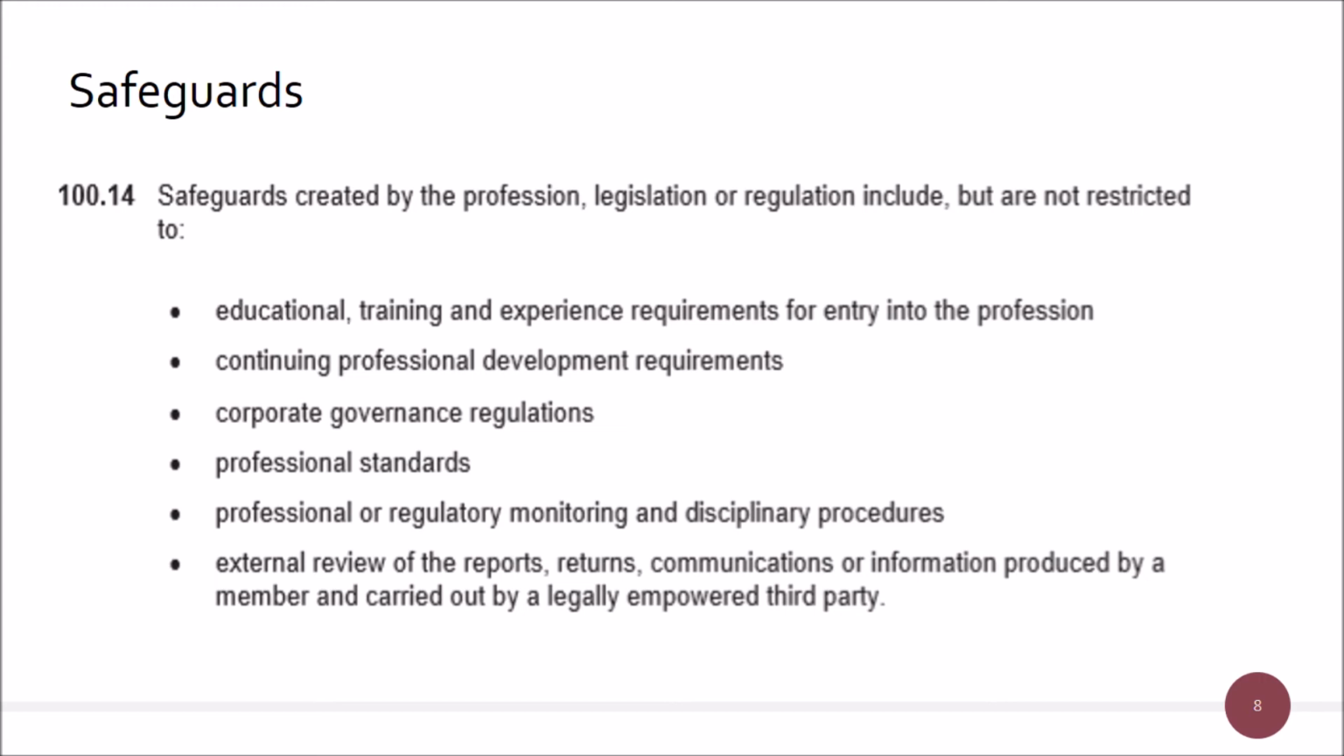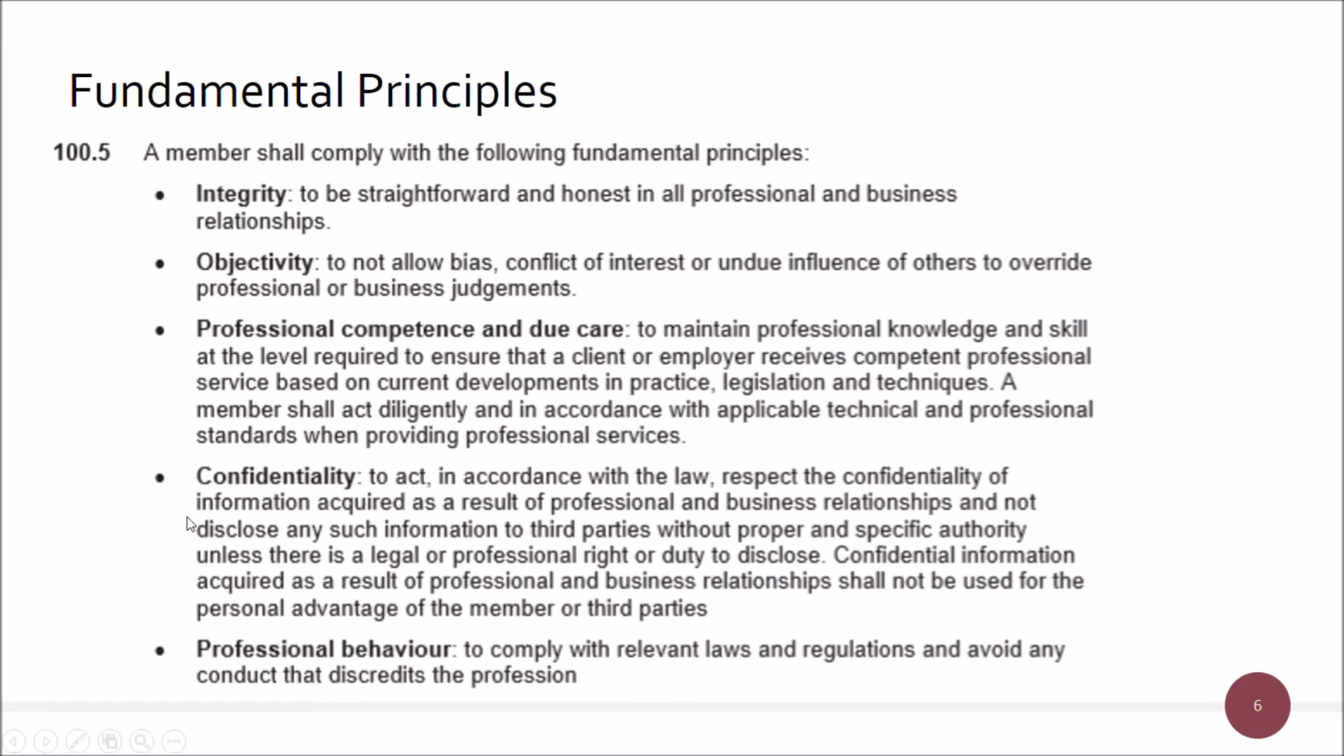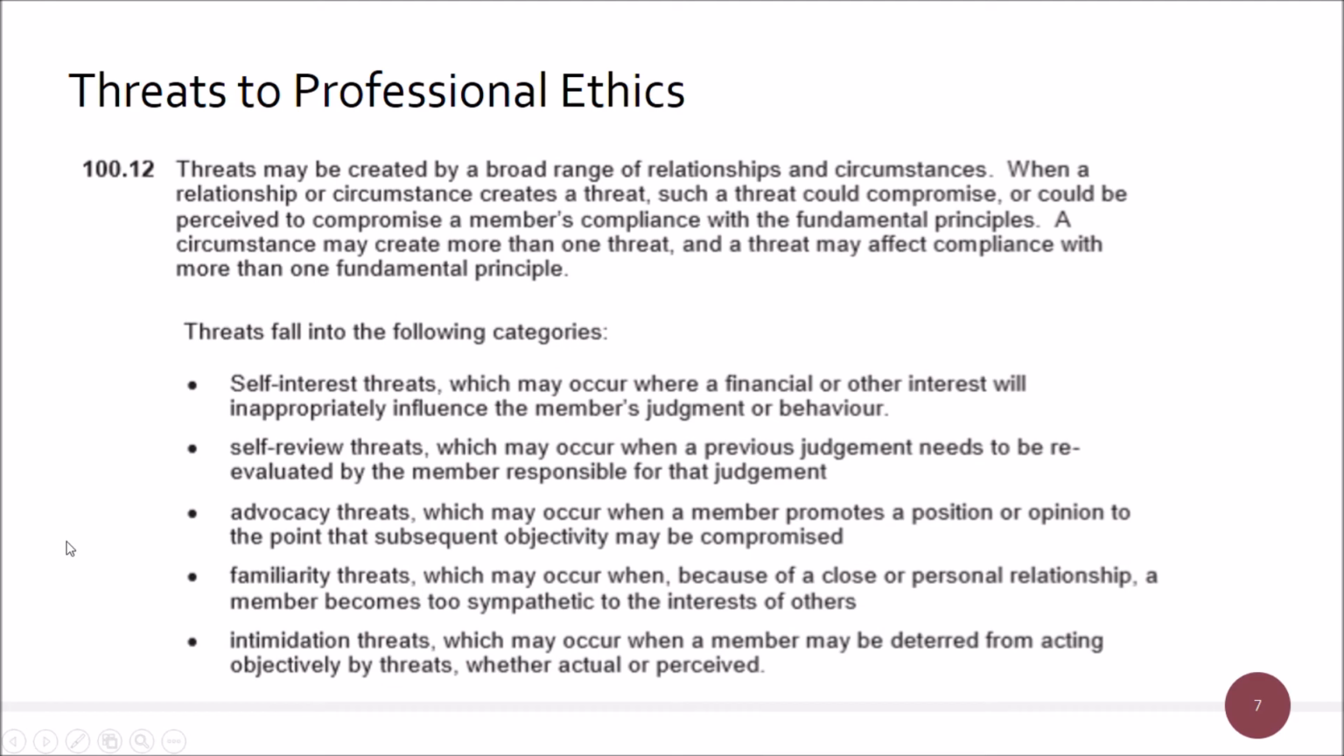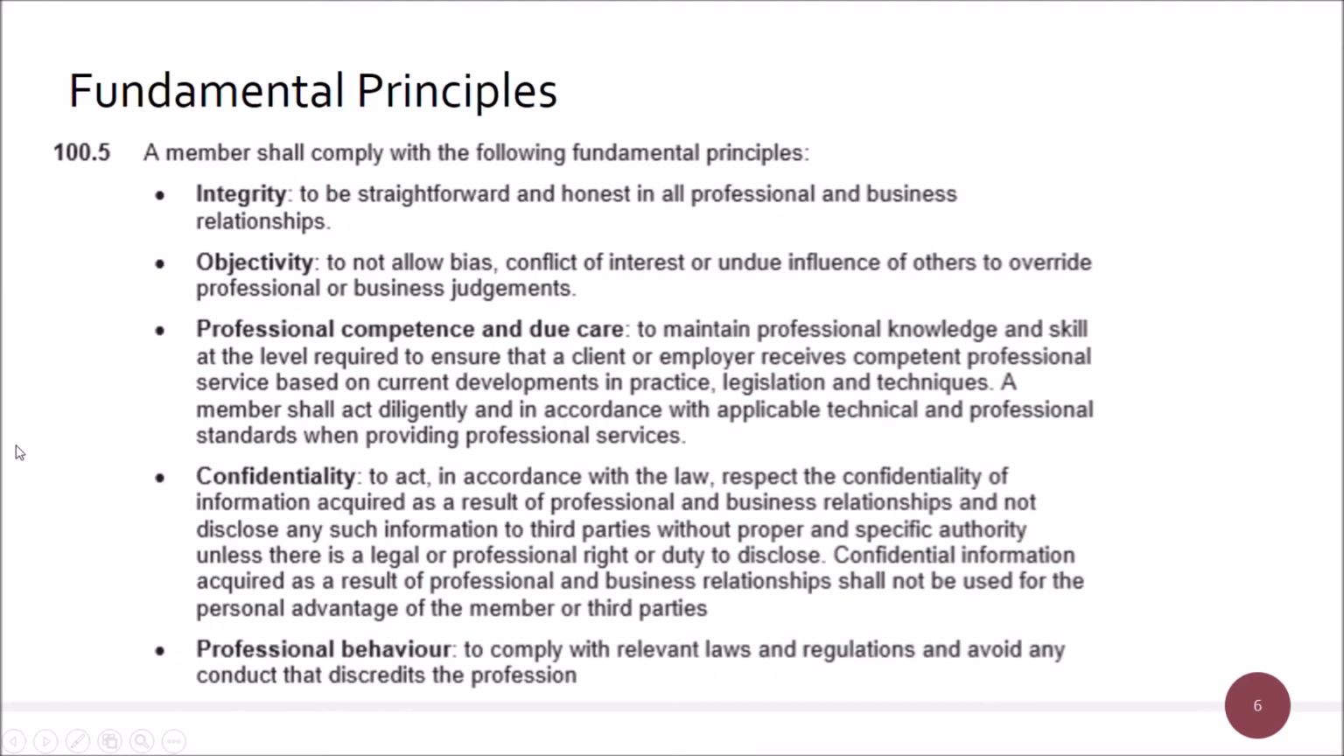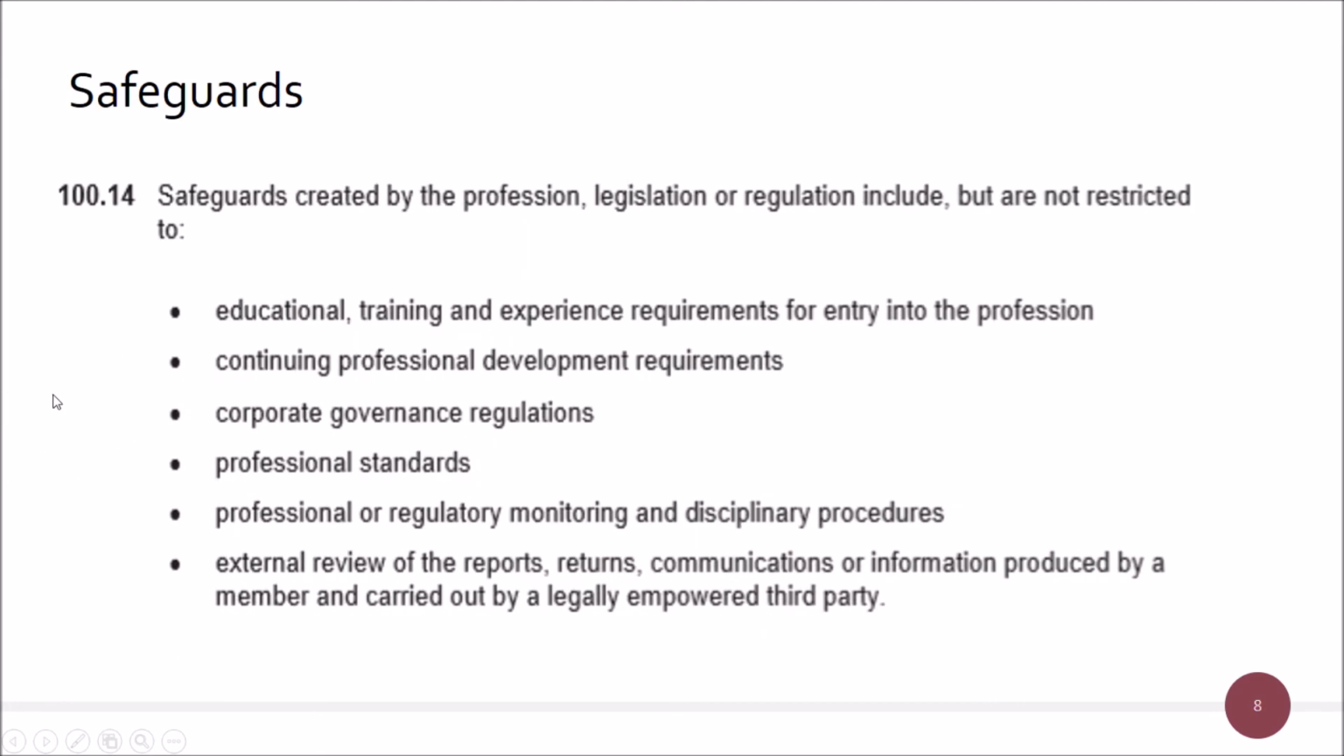So we've got then these combined and linked together. Then we've got threats to the professional ethics. We've got the fundamental principles, or threats to the fundamental principles. We've got the fundamental principles themselves, and then we've got these safeguards that come in and counter the threats. And you're supposed to look at it objectively, and the higher the risk, the greater the safeguards that you're supposed to put in place.